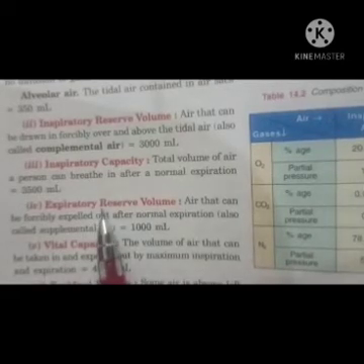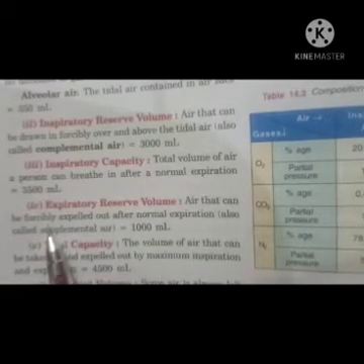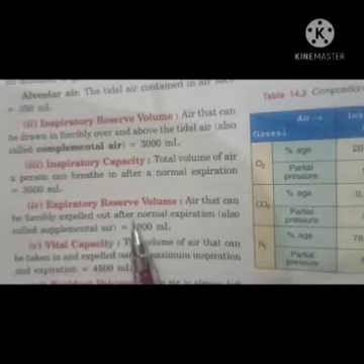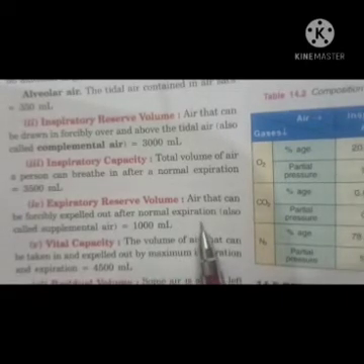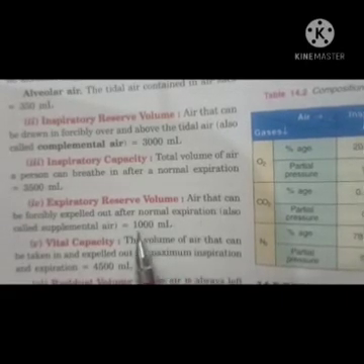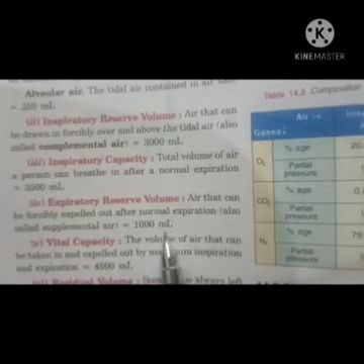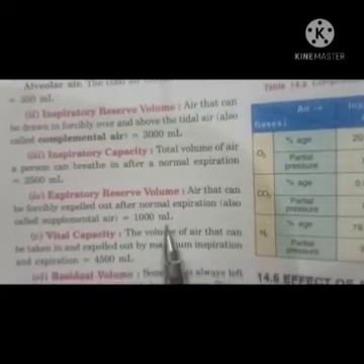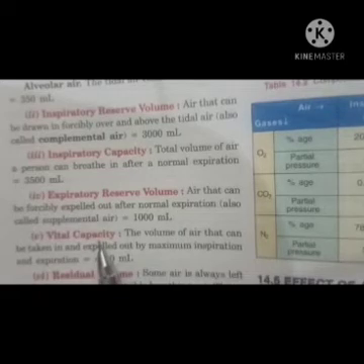Now next is the expiratory reserve volume. Expiratory means expelled out. The air that can be forcibly expelled out after a normal expiration is about 1000 ml, right? And what is vital capacity?